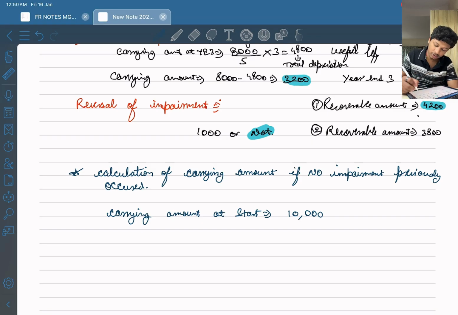What is the remaining useful life? Remaining useful life is 5 years. And how many years have passed? Years passed is equal to 3 years.